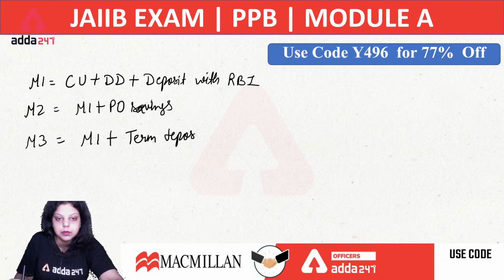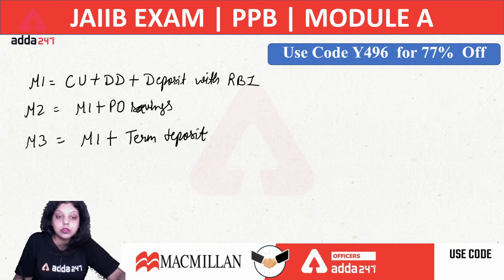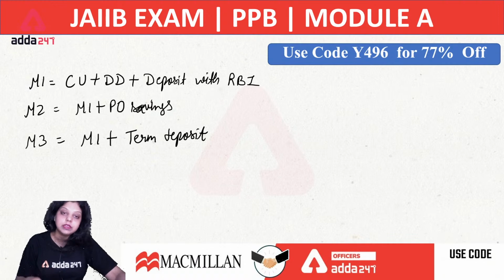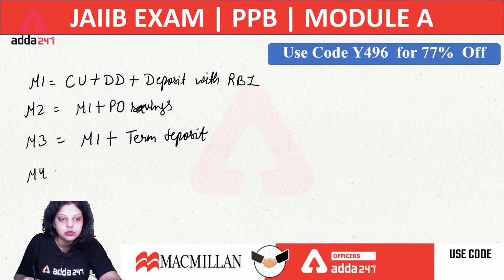Now when it comes to M3, it includes M1 plus term deposits. Term deposits include RD and FD, that is recurring deposit or fixed deposit. So the notes and coins with the public, the current and savings accounts, the deposit with Reserve Bank of India, and the deposit with commercial banks in the form of RD and FD will be covered under M3.